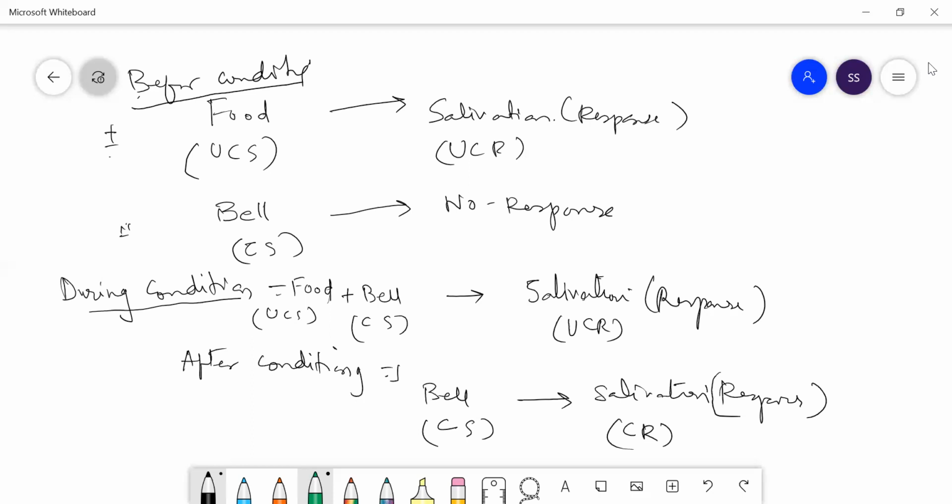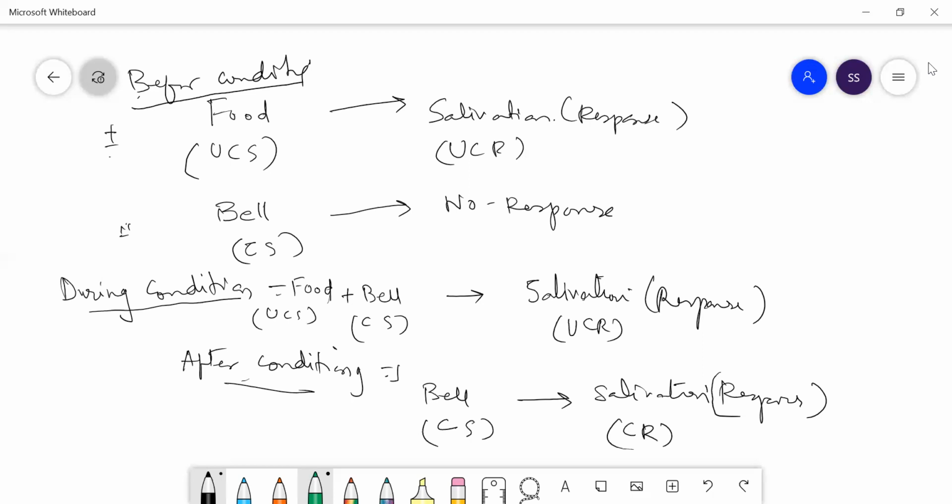During conditioning, during teaching, this is what you are going to teach, right? This is after teaching. Before teaching, during teaching, after teaching. Food and bell lead to response. Yes. Then after teaching, with only the bell, the response is there. Yes.